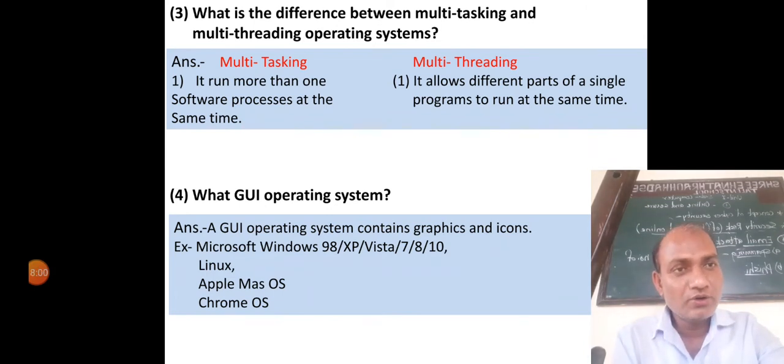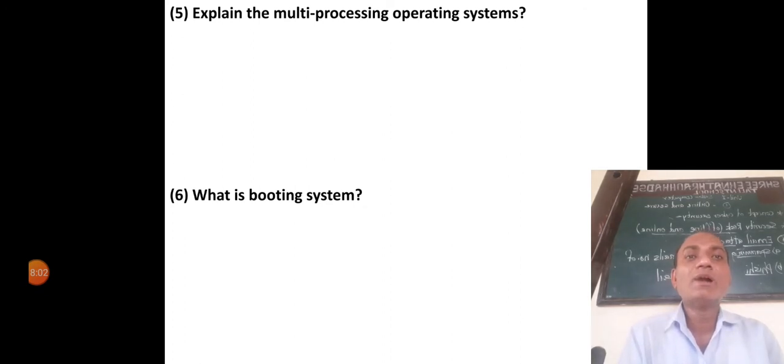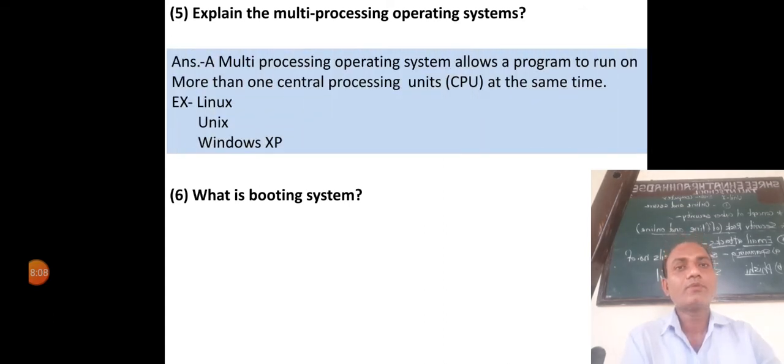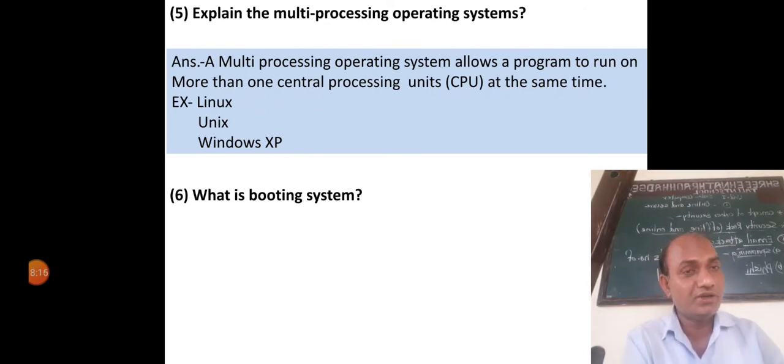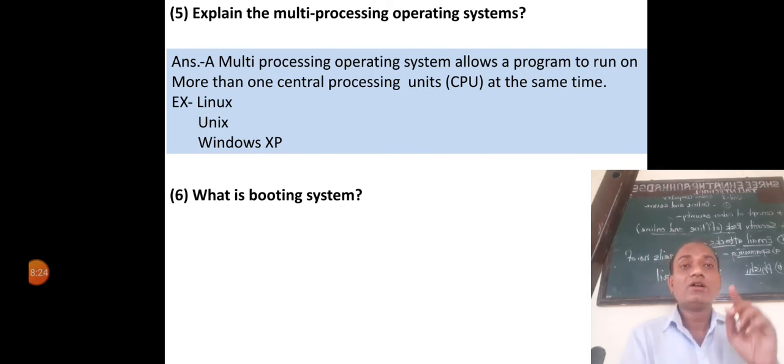The next question is, explain the multiprocessing operating system. A multiprocessing operating system allows a program to run on more than one central processing unit, meaning CPU. The same program will run on different CPUs at the same time. That is called a multiprocessing operating system. For example, Linux, Unix and Windows XP.